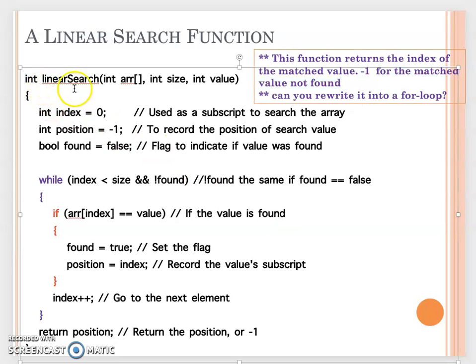So that's the linear search function. We pass in the array, we pass in the array size, and we pass in the value we're looking for. Then we will return the index value, so that will be the int. So here is the example, we implemented that in a while loop. Now can you try to see, can you implement this function using a